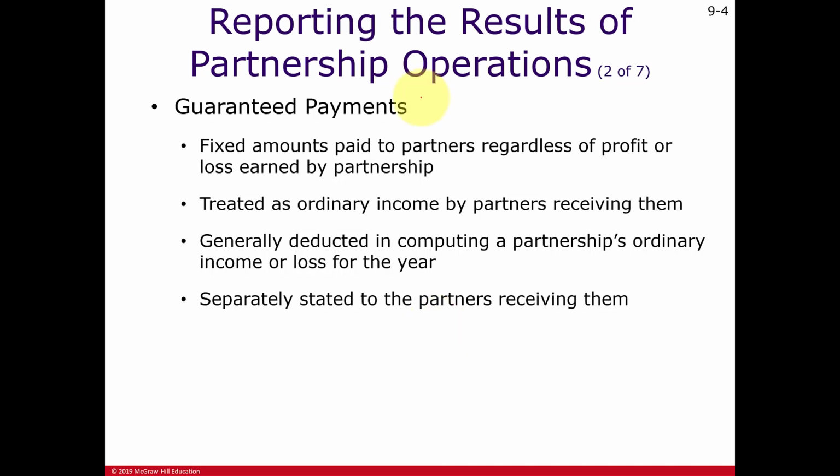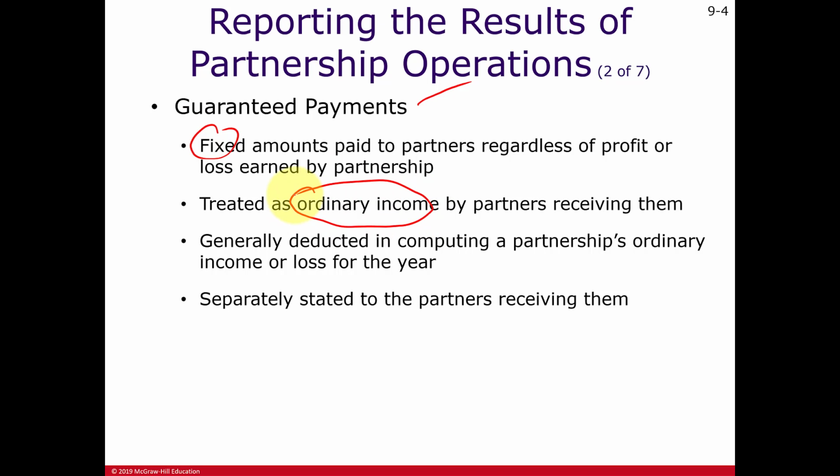Here's that term again, guaranteed payments. So think of this as a salary or maybe even a rental payment that's fixed going to that partner, no matter whether the partnership is profitable or not, no matter if this partner that's receiving the guaranteed payment is also receiving a percentage of the partnership profits or losses. Guaranteed payments are treated as ordinary income to the receiving partner.